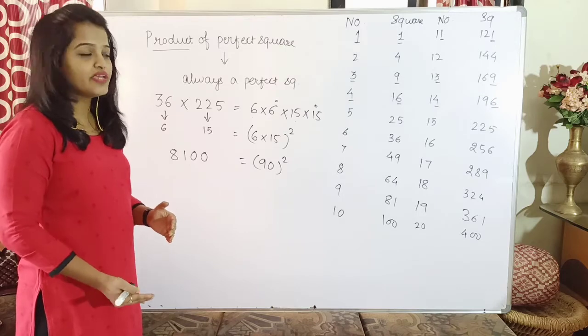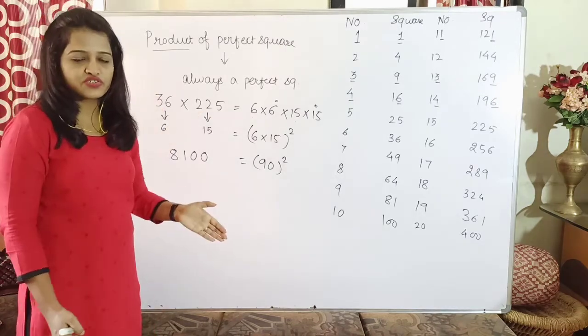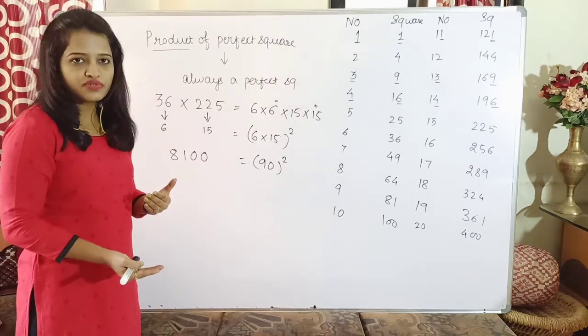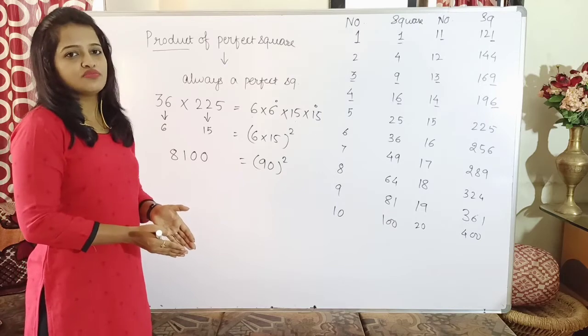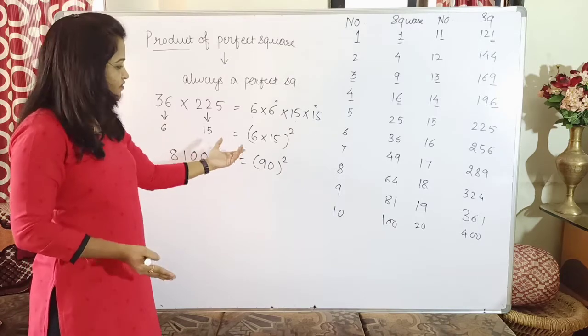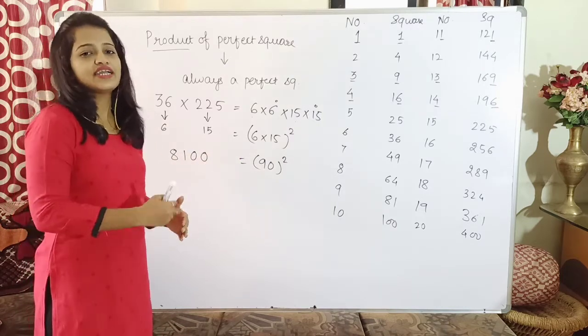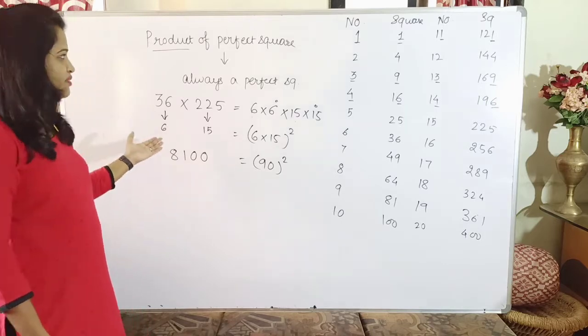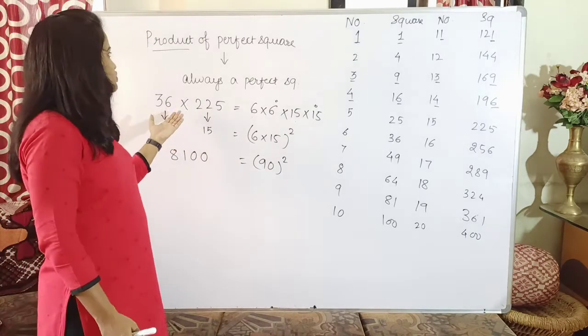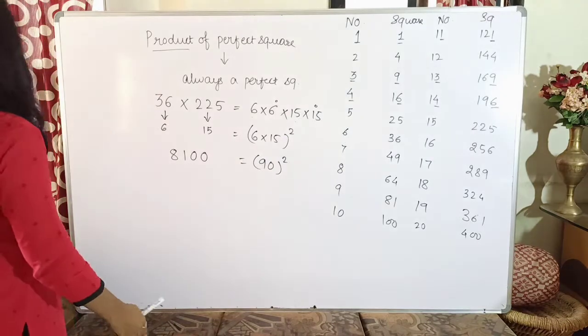Now why is this happening? Because you are taking two perfect squares which are squares of two numbers, and if you multiply those numbers, if you club them together, you will definitely get a number which is again a square. So that becomes your next property: the product of perfect squares is always a perfect square.